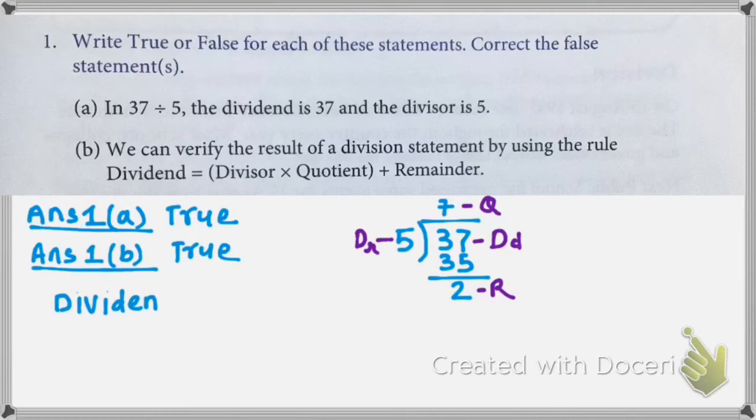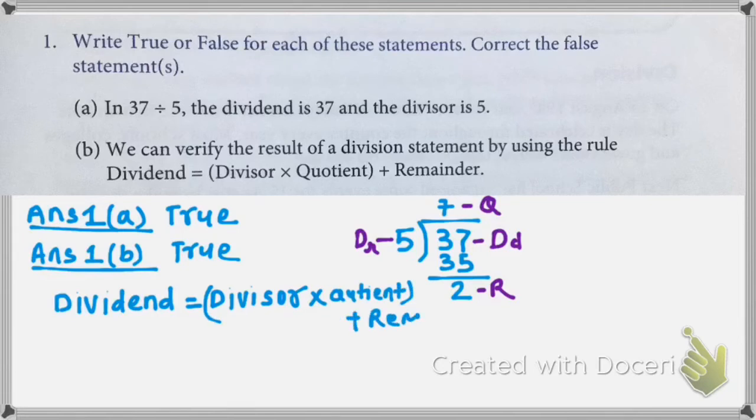So what we have to get is dividend is equal to divisor into quotient plus remainder. So let's multiply divisor by quotient. Divisor is 5, multiplied by 7 which is the quotient, plus remainder which is 2.